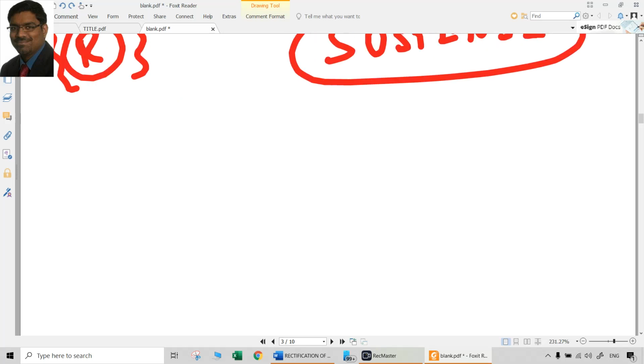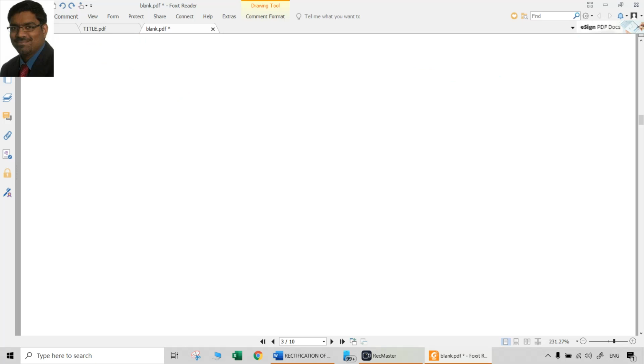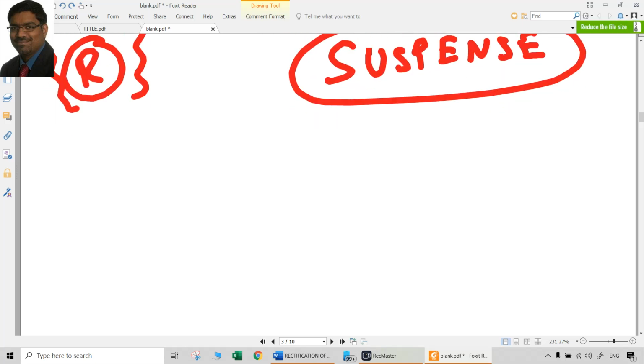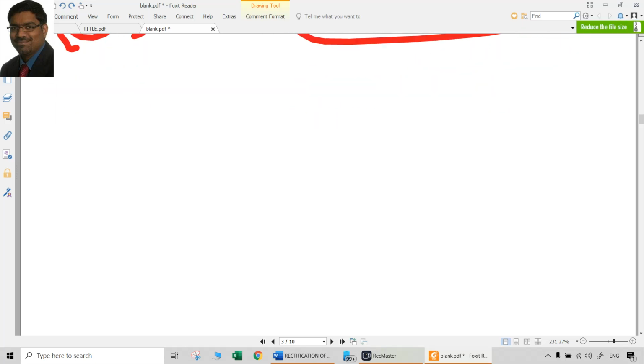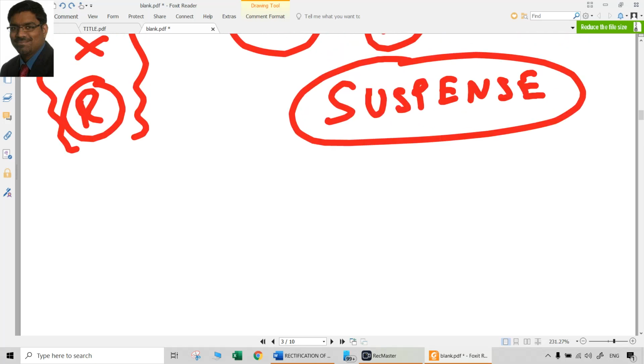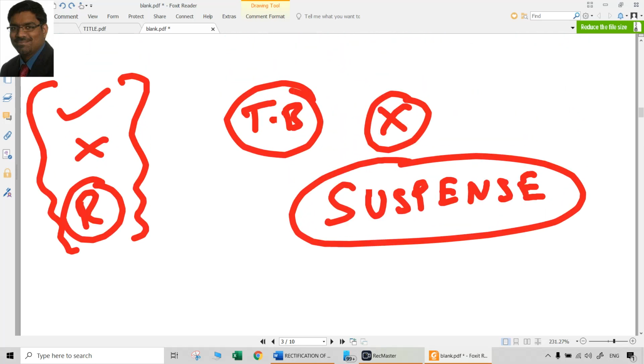We have crossed the account stage. The accounting process, everybody should know: journal, ledger, then trial balance. So now trial balance is already done. You cannot go back to the ledger now. So what has to happen? Now an entry has to be passed because it is a one-sided error. Suspense account will be there only when the error is a one-sided error.